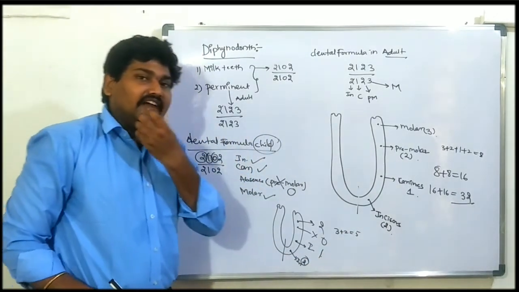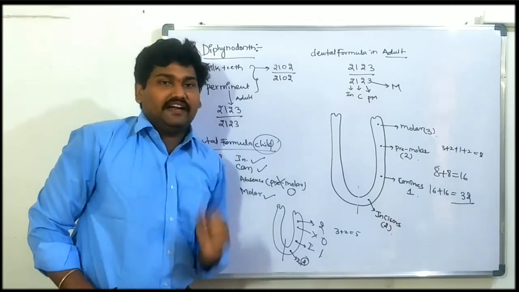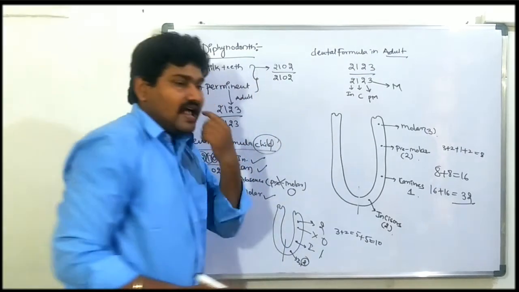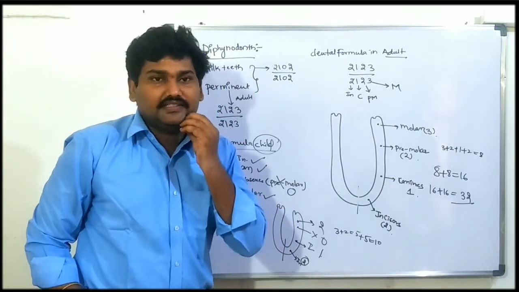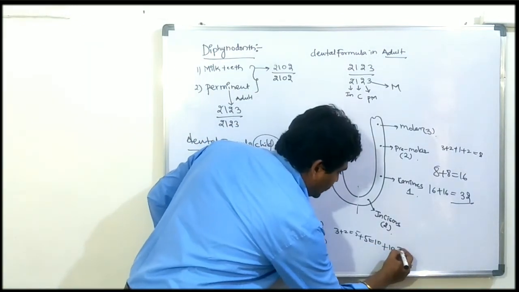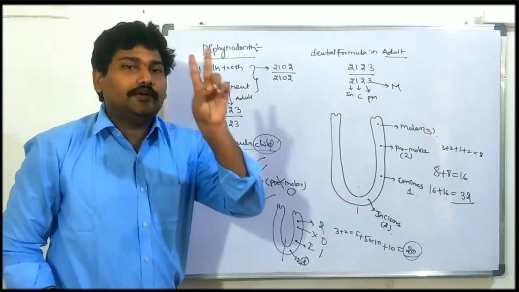In children, half of the jaw has only 5 teeth. The full jaw contains 10 teeth, upper or lower, and both jaws contain 10 plus 10, 20 teeth.